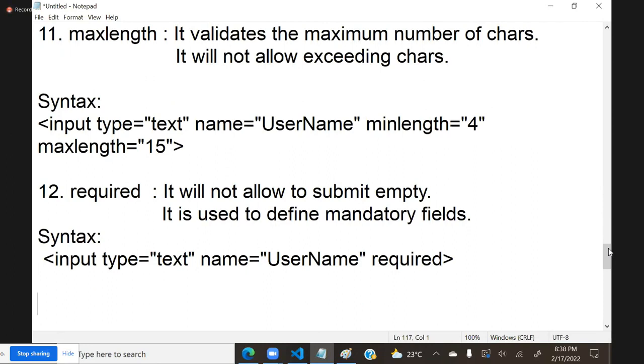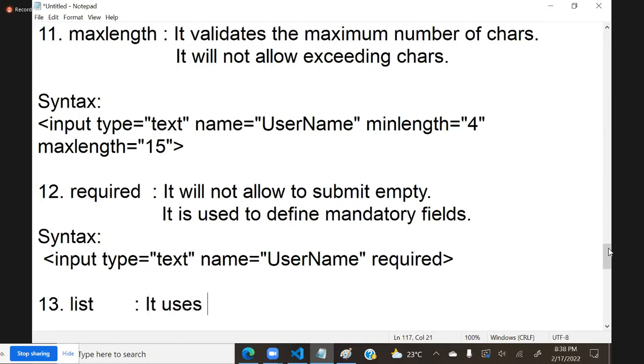And there is one more attribute for text box. Remember, these are all related to one element. You are learning all the attributes which are related to only one element, that is the text box element. Like that, so many elements will be there. These are the attributes for text box. In that, there is another one, list.